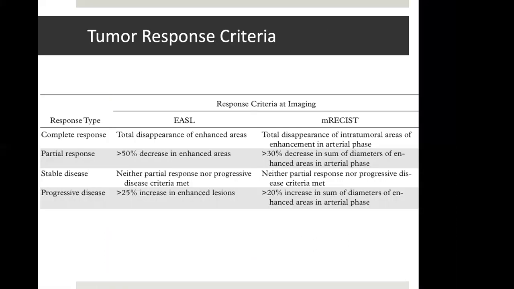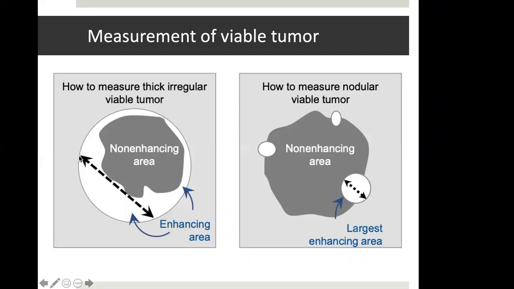So because enhancement is very important in tumor response assessment, the response criteria laid down by EASL and mRECIST criteria, they have both taken into consideration the size of enhanced areas, and accordingly the response is categorized. So wherever we are measuring the tumor in a post-treatment setup, we need to measure the enhancing area, not including the non-enhancing component in between. So we should not be taking the entire largest dimension. We should just take the dimension of enhanced area. And if there are multiple discrete enhanced areas, then we need to add their diameters.